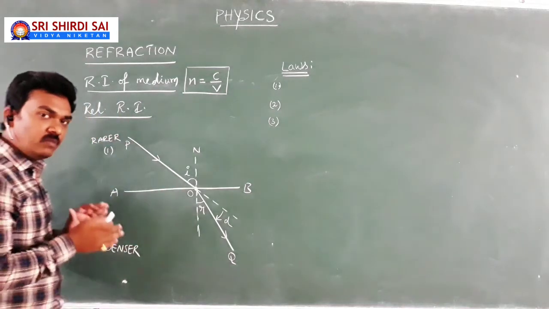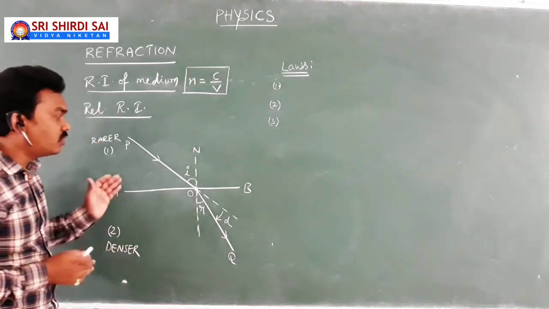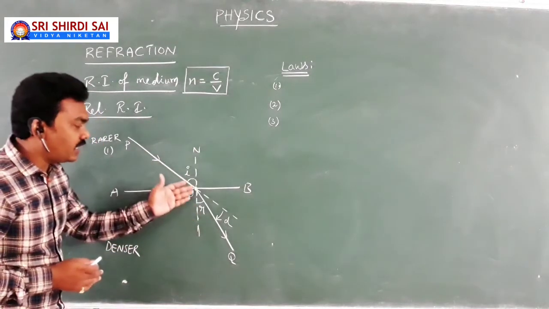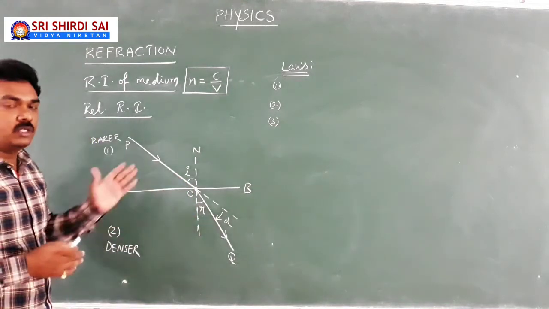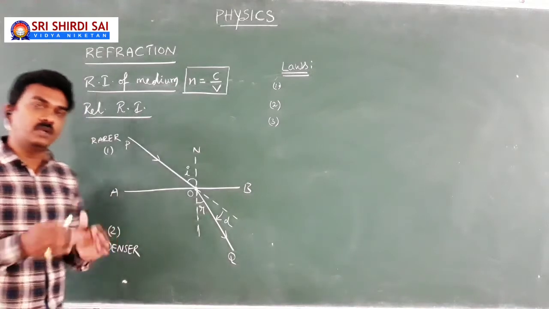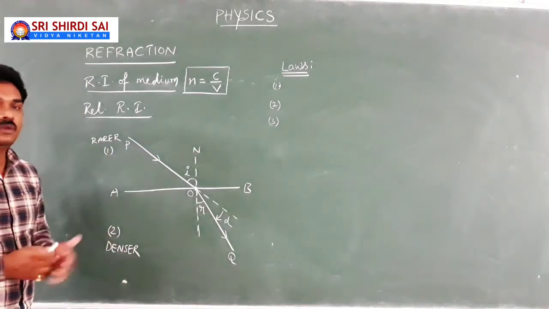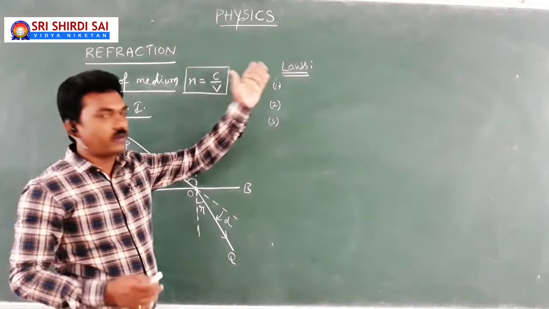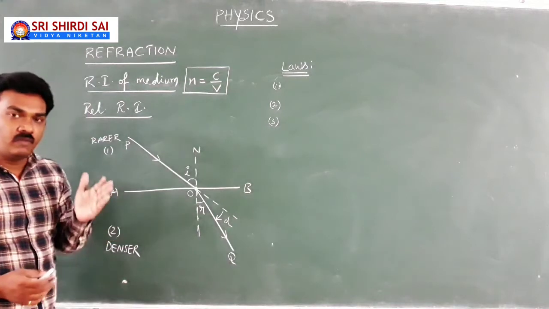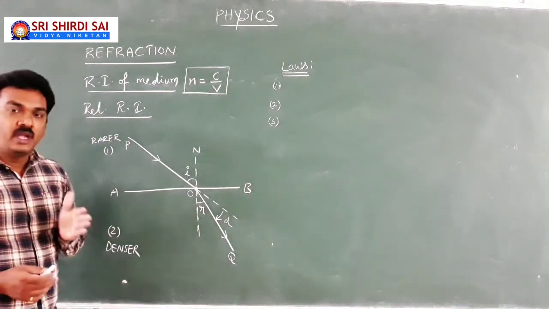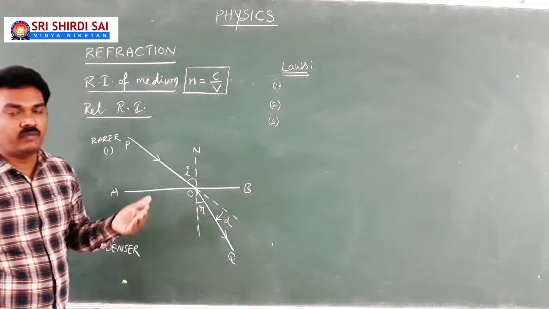As they are all in the same plane, we can show them in the plane of the board. Otherwise I can't show all three, the incident light ray, the normal at the point of incidence and the refracted light ray, on the board if they are not in the same plane. So while dealing with the laws of refraction, the first one is, when a light ray is traveling from one medium to another medium, at the interface it bends either towards the normal or away from the normal.